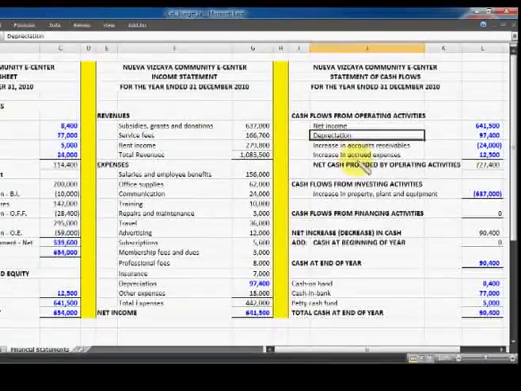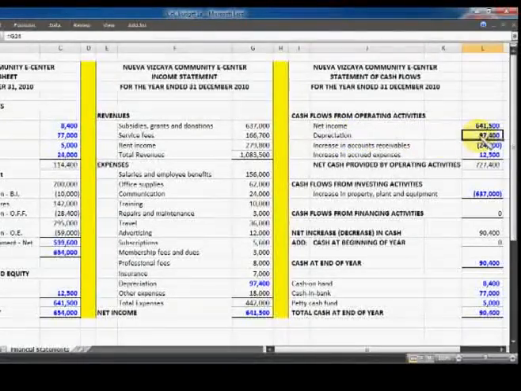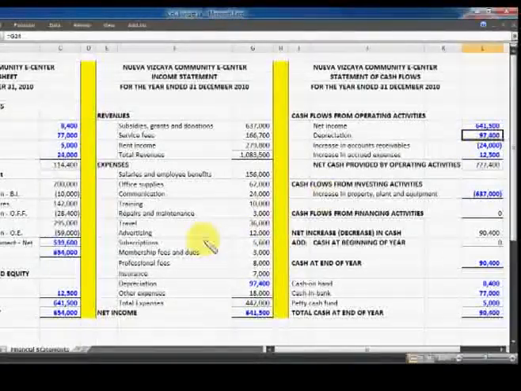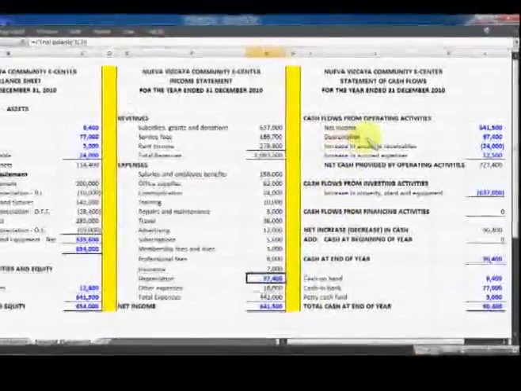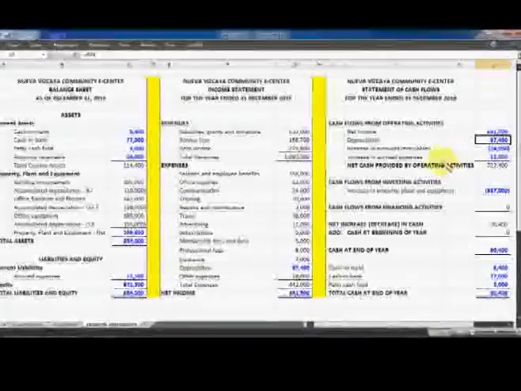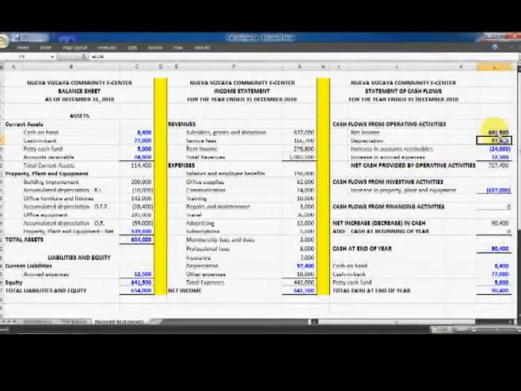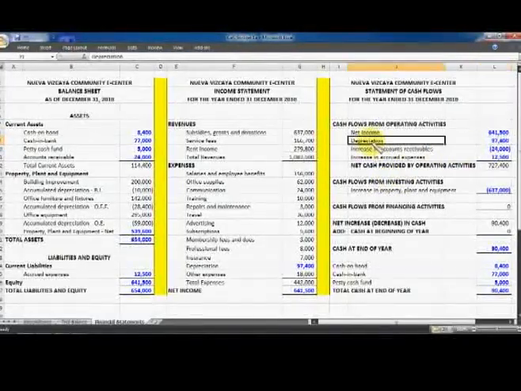Depreciation is a non-cash transaction, and so we have to add it back to the net income because it has been previously deducted in the net income. Since it does not entail any cash transaction, it should be added back to the amount of net income because the entry for depreciation is debit depreciation and credit accumulated depreciation. Take note that there is no cash account used in that accounting entry.